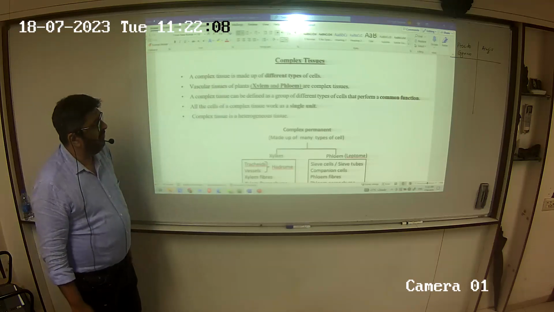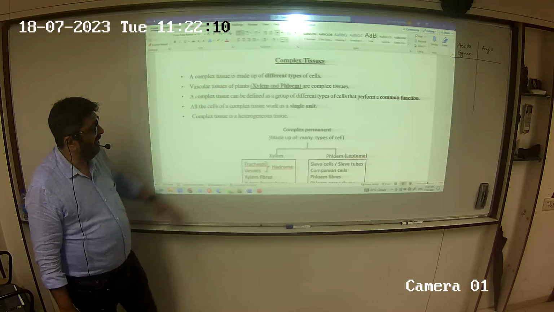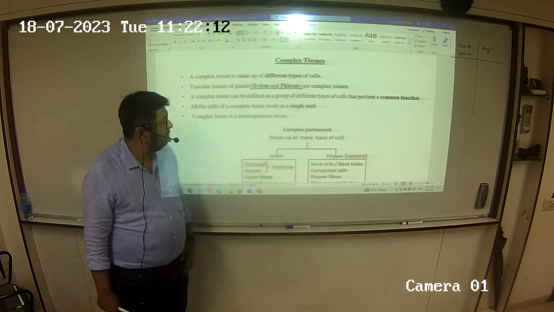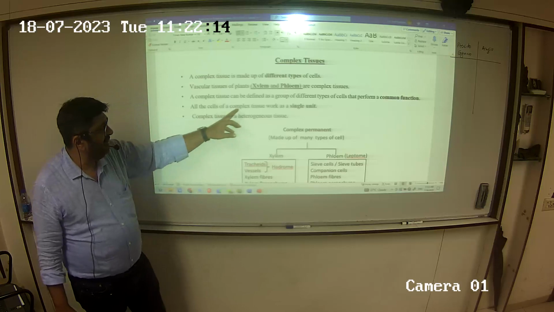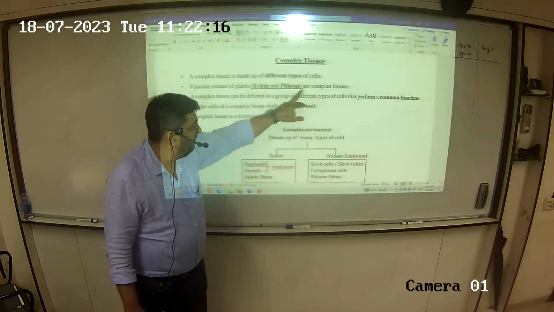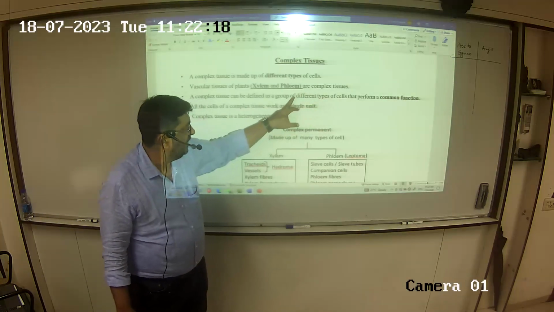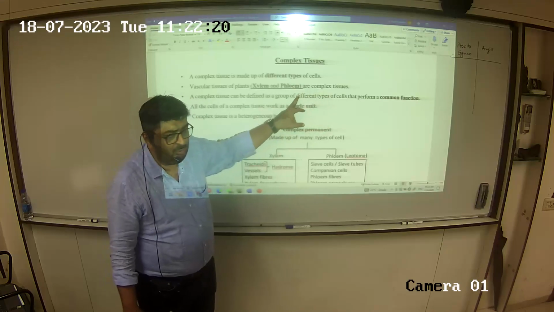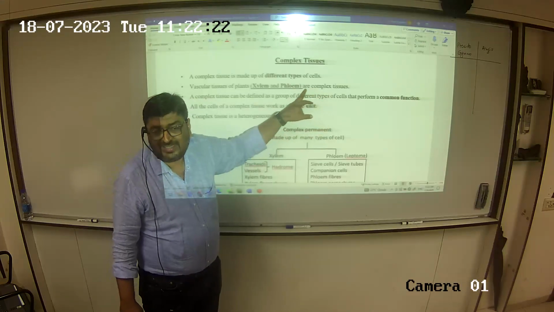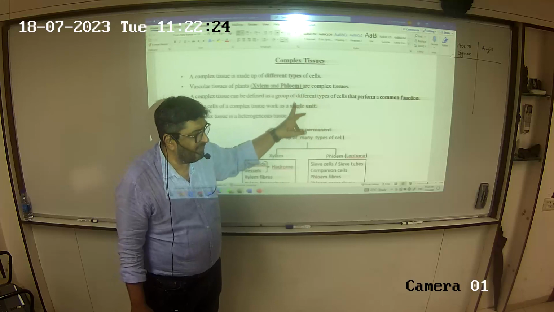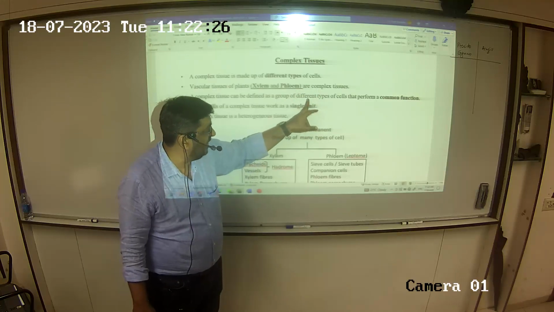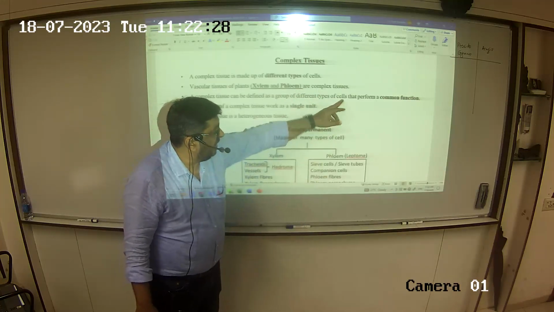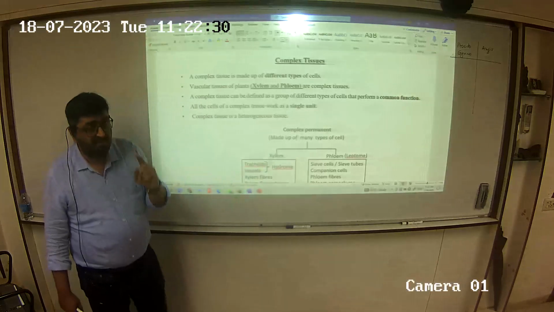Complex tissue is made up of different types. Xylem and phloem are complex tissues. Complex tissue is defined as a group of different types of cells. Normally a tissue definition has the same type or similar type of cells, performing a common function.